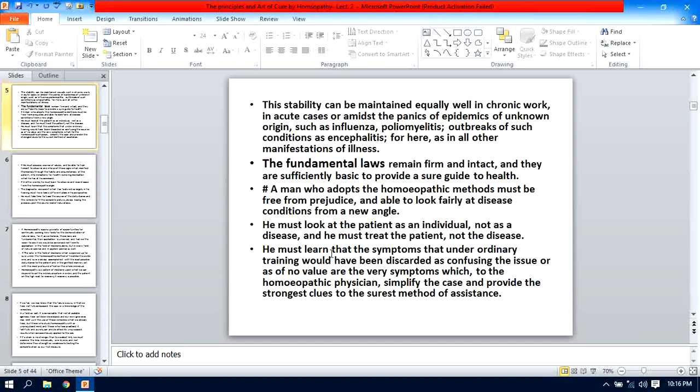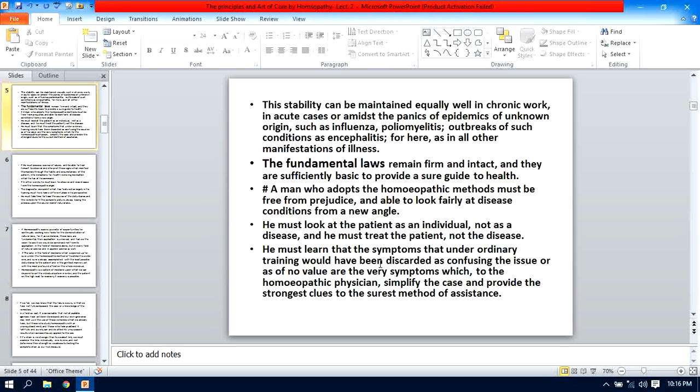He must learn that the symptoms that under ordinary training would have been discarded as confusing the issues or as of no value are the very symptoms which, to the homeopathic physician... That means while selecting the medicine, you discard the diagnosis of the disease.